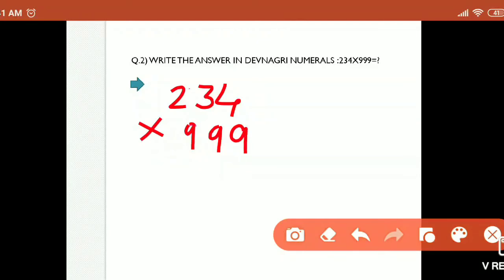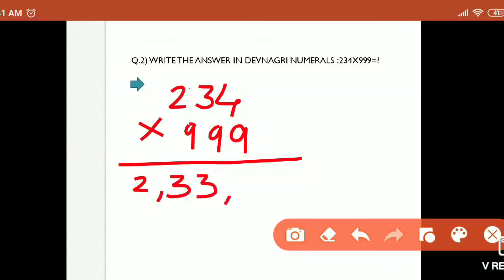If you solve this example, you will get the answer 2,33,766. So this is the answer, but we have to write it in which script?